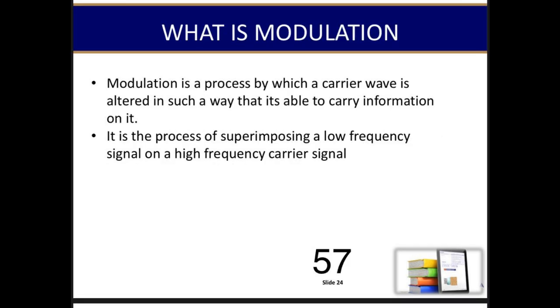What is modulation? A modulation is a process by which a carrier wave is altered in such a way that it is able to carry information on it. It is the process of superimposing a low-frequency signal on a high-frequency carrier signal.